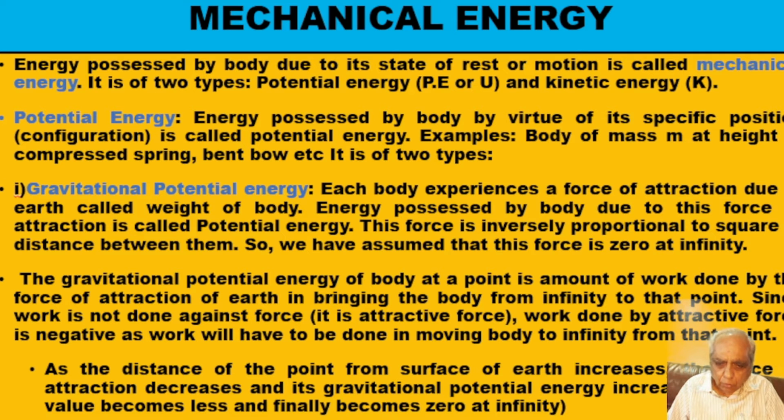Because we have overcome the earth's attractive force mg, which is the weight of the body, and the displacement is h, so work done is mgh. So this work done gets stored in the body at height h. So the energy possessed by the body due to force of attraction is called gravitational potential energy.